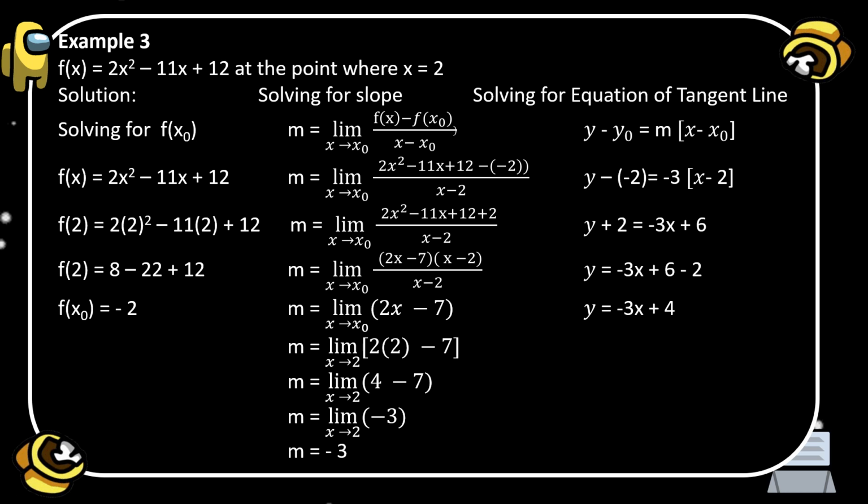Then combine all similar terms. Since we have a constant which is 2, we are going to transpose it to the right side, and it becomes negative 2. So the remaining value now is y is equal to negative 3x plus 6 minus 2. And 6 minus 2 is 4. So therefore, the equation of the line is y is equal to negative 3x plus 4.